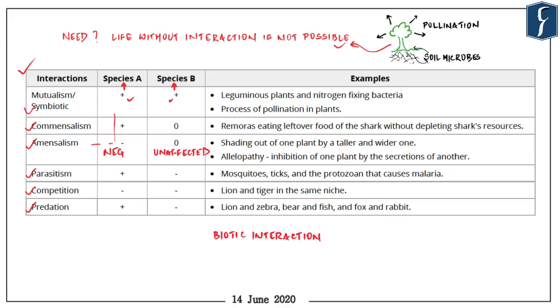So we'll start the discussion with a kind of interaction in which both the species derive benefit, and that is known as mutualism or symbiotic relationship. Now this is more often than not a kind of interaction where an activity performed by species A ends up helping species B, whereas some of the functions performed by species B end up helping species A. Now, you should not think of this interaction as a voluntary or deliberate one.